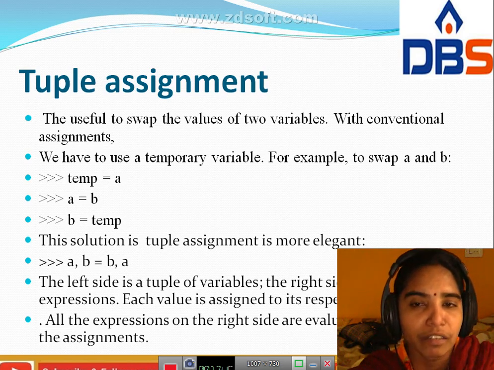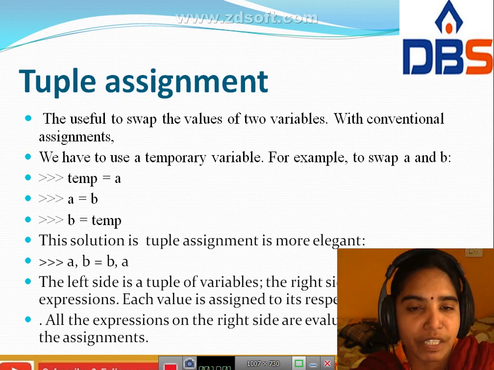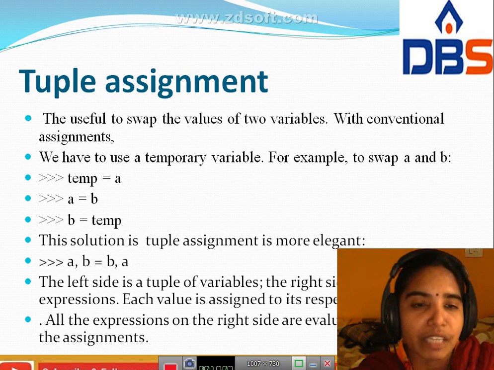For this tuple assignment, without using a temporary variable, we take a comma b equal to b comma a. Here the left side is a tuple of variables, and the right side is a tuple of expressions. Each value is assigned to its variable. All the expressions on the right side are evaluated before any of the assignments.